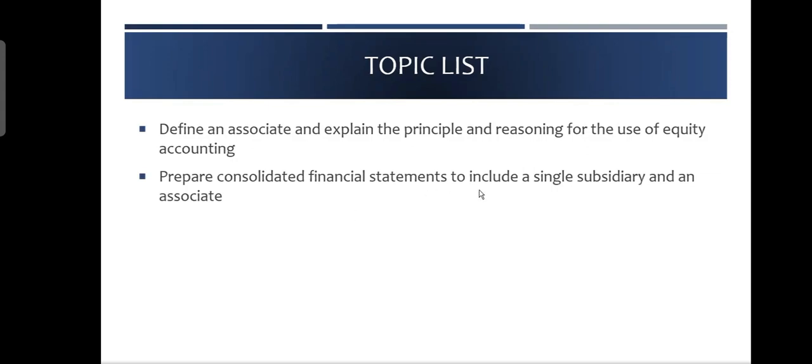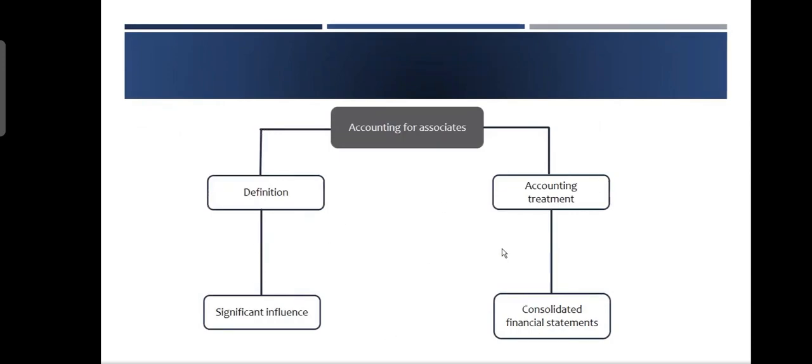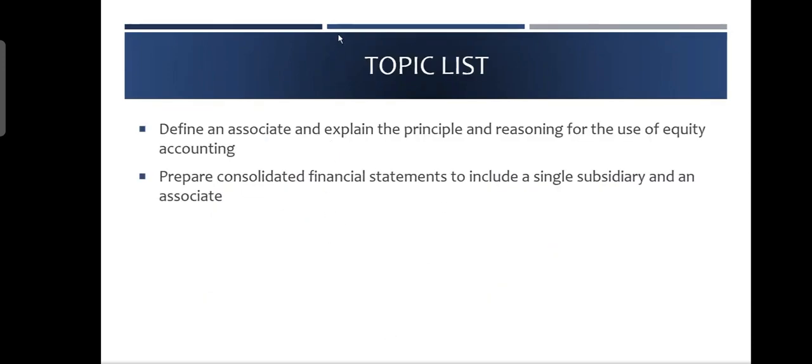Prepare consolidated financial statements to include a single subsidiary and an associate. I don't want to cover this thing because we have prepared financial statements examples a lot. So definition, accounting treatment, and significant influence, and so on. Equity accounting, let's be very quick. What is equity accounting actually? When we say equity accounting, what comes to mind?